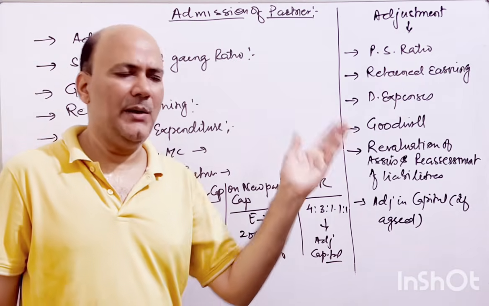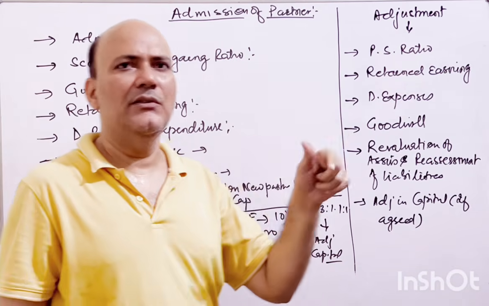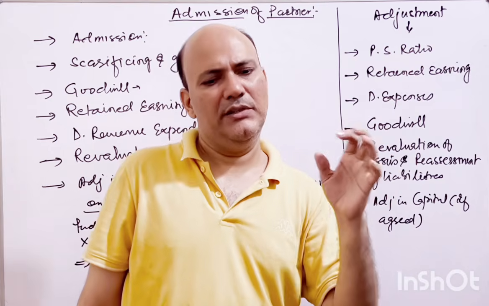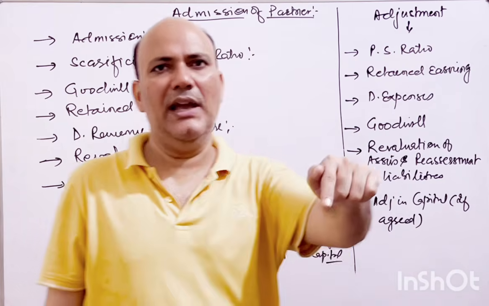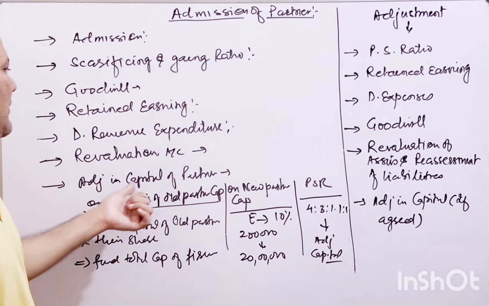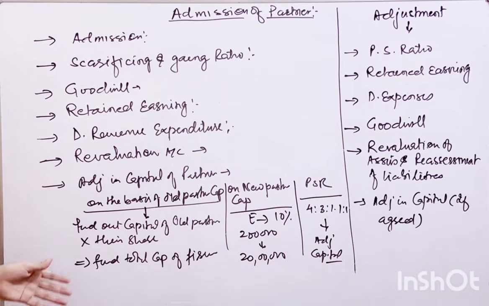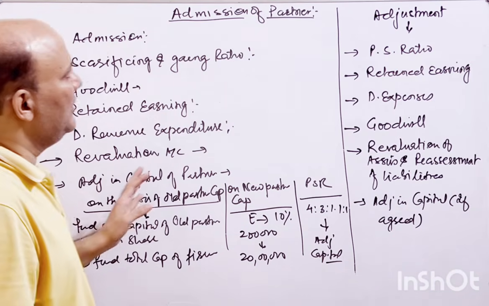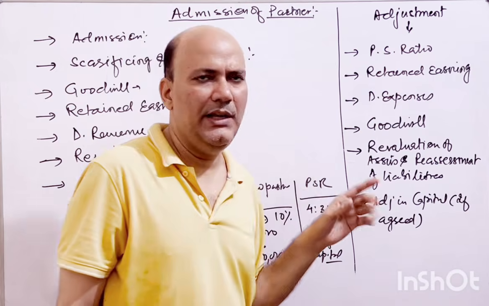The situation will be the same. Somebody will have more capital invested and they have to take away the cash. Somebody has invested a lesser amount, they have to bring in cash. So this is what you have to do in the adjustment of the capital. These are the things you have to do at the time of admission of a partner, right?